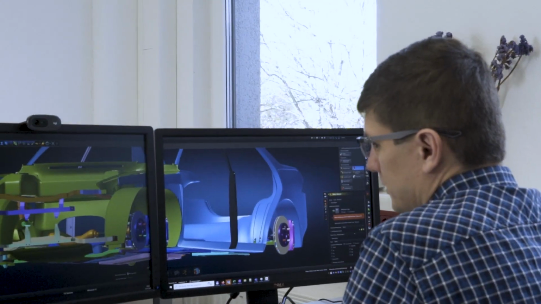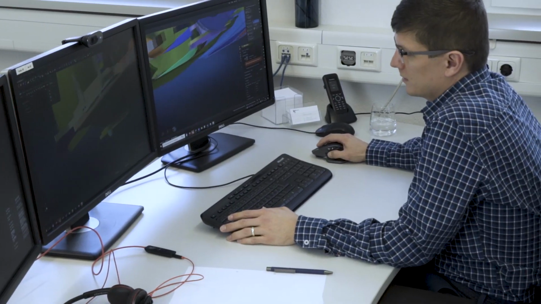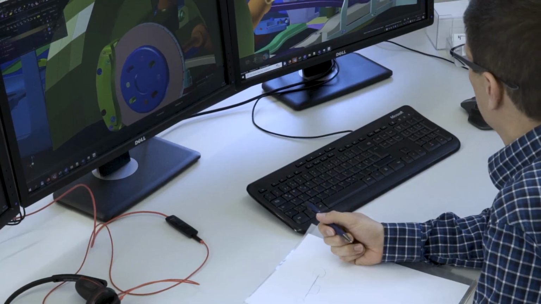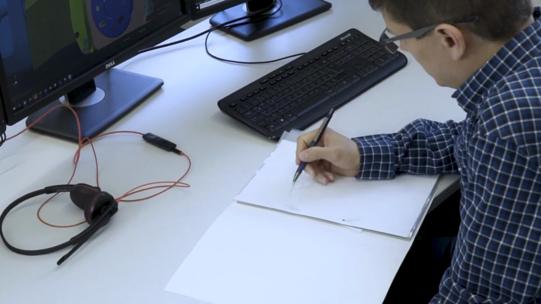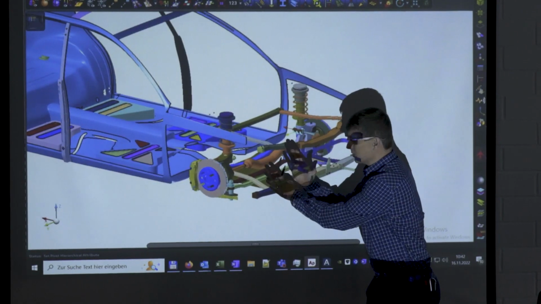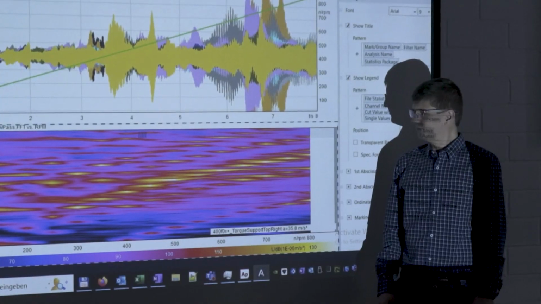This is Heiko. Heiko uses simulation software to design a drivetrain for a future engine. He can already predict the resonance phenomena and vibration modes sufficiently well for the future vehicle. In the presentation, his results are difficult to understand. The management wants to know whether the improvements achieved by the modifications are noticeable and sufficient.